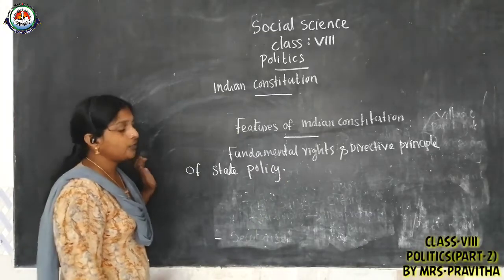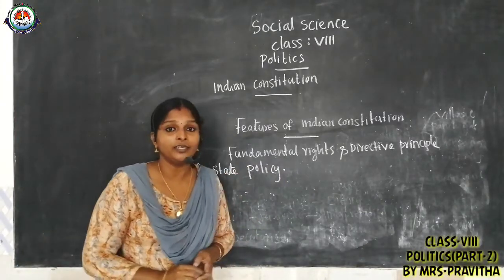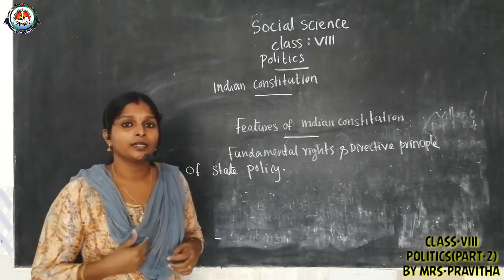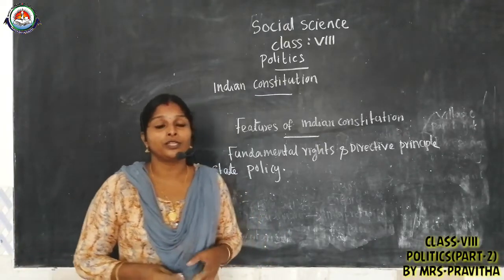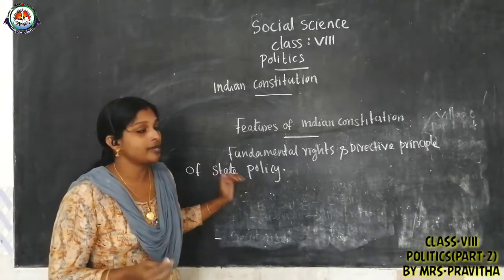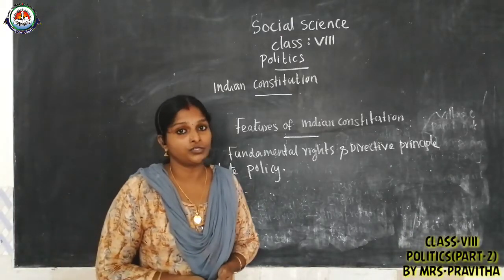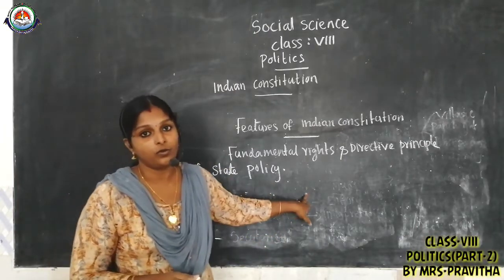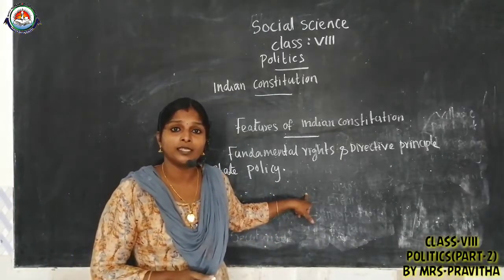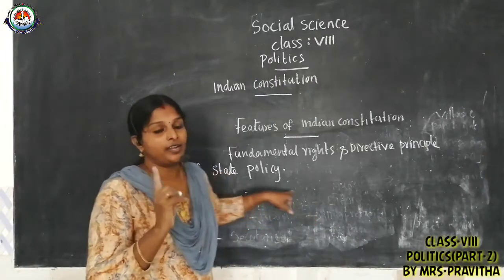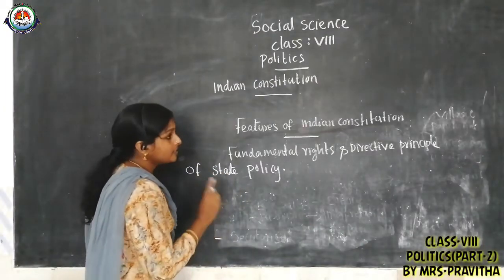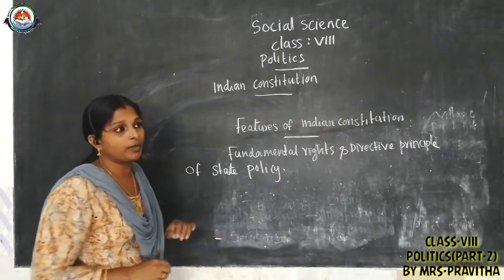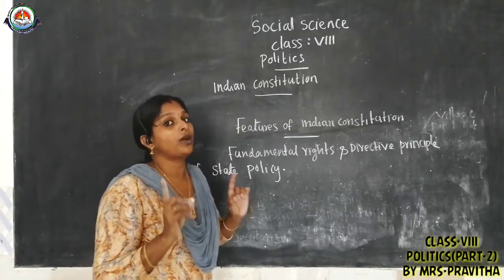You have heard about fundamental rights, children? How many fundamental rights are there? Some rights are fundamental, which means those rights are guaranteed by the constitution. Such types of rights are known as fundamental rights. 6 fundamental rights are there. I will write the 6 fundamental rights, children. You have to study them yourself.